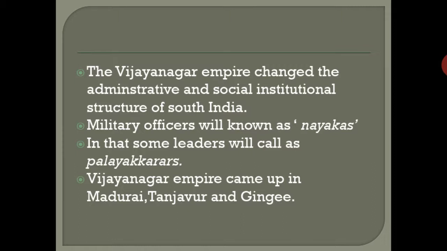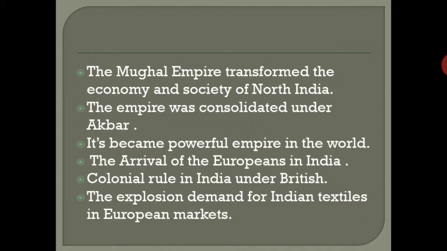Vijayanagar Empire came up in Madurai, Tanjavur, and Senji actually. The spelling will be in this manner only, Senji. These are all the places ruled by the Vijayanagar Empire only, but it was administered by Nayak people with the help of Palaikars.